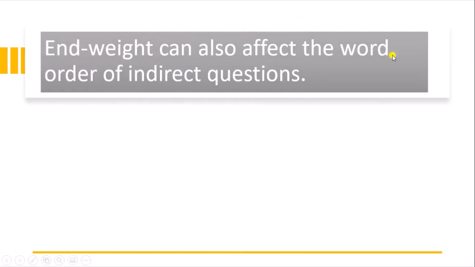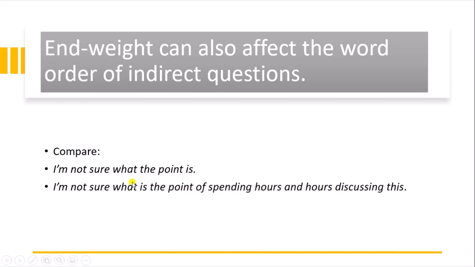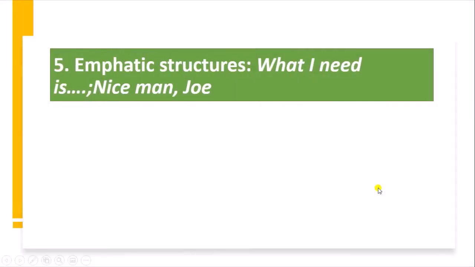And end weight can also affect the word order in indirect questions, like I am sure that what the point is, and secondly I am sure what is the point of spending hours and hours discussing this. So end weight can affect the word order. So there, what the point is should be at the start of the sentence, but it is at the end because of the end weight. It is ending at the weightage, and this is the same case here.